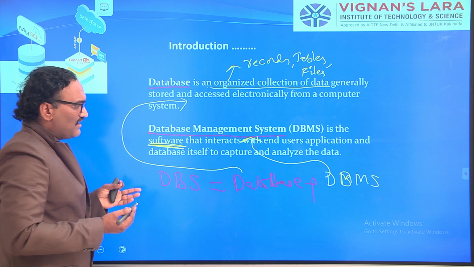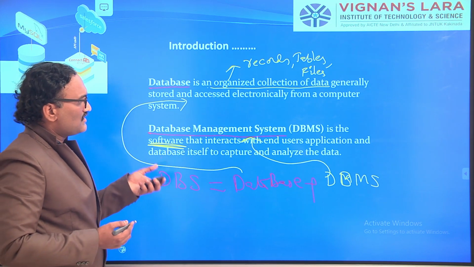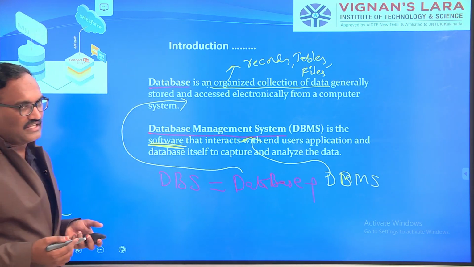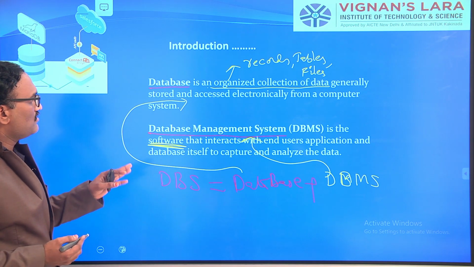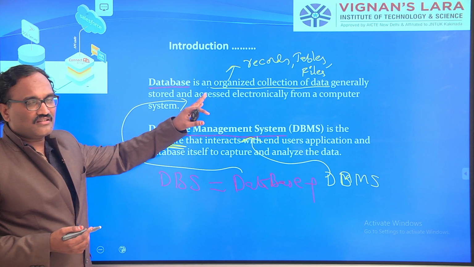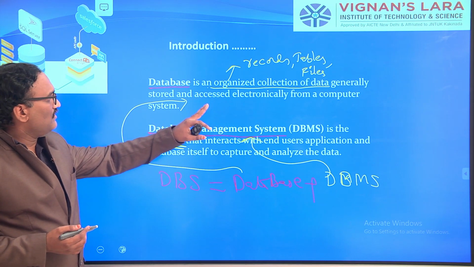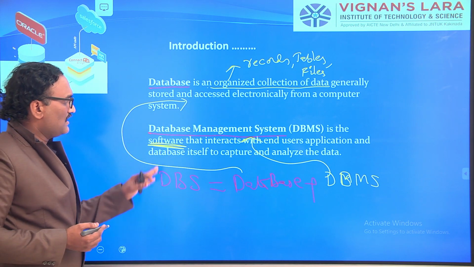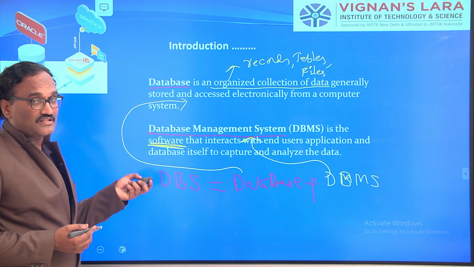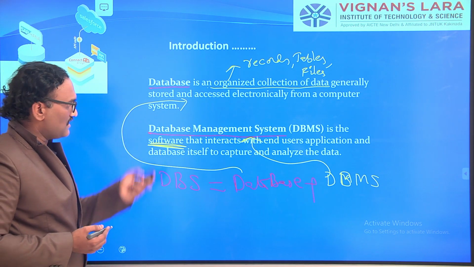You have several database management systems, like MySQL, and I will give details about that. So a database is an organized collection of data, for example records and tables. A database management system is nothing but software to work with this database.